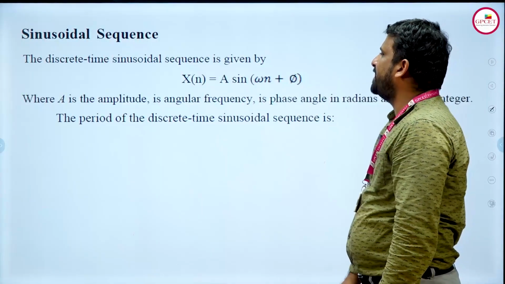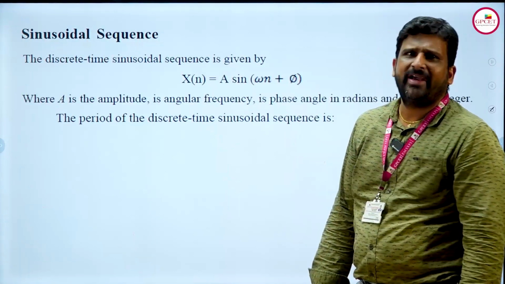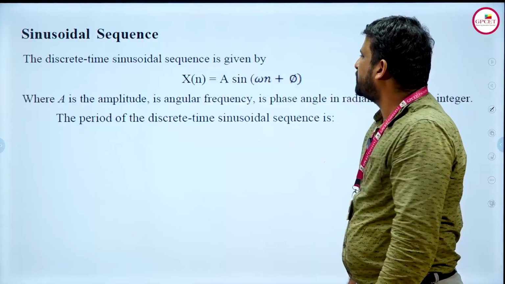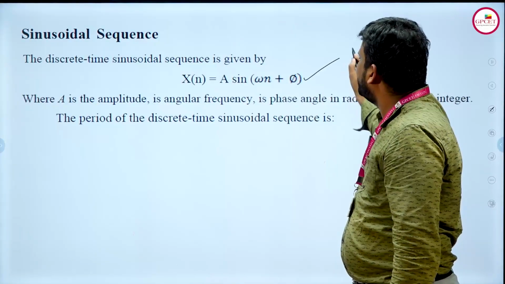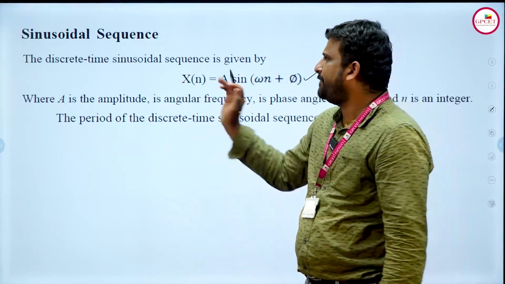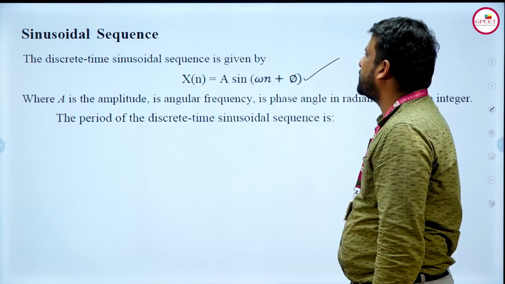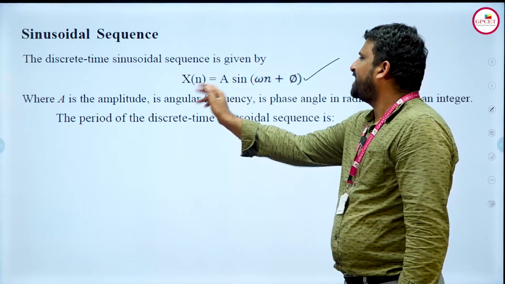Next one, the sinusoidal sequence, and it is very important because in the upcoming subjects, whatever they may be, these conditions will be used repeatedly. The discrete time sinusoidal sequence is given by x of n is equal to A sine of omega n plus phi.